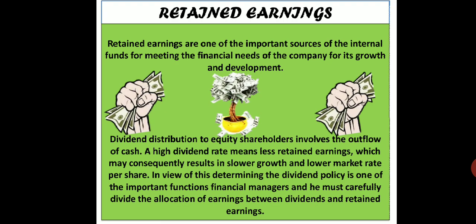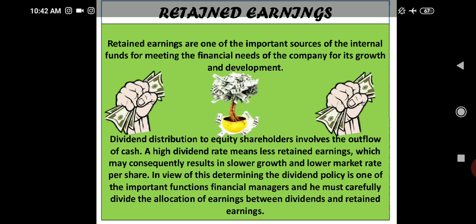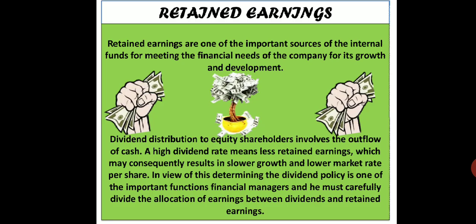It is also all about a plowing back of the profit. Retained earnings is also called plowing back. What does it mean? Whatever profits I have retained, I can again put back in the form of capital, for expansion or diversification, again for the growth and development of my organization, right?